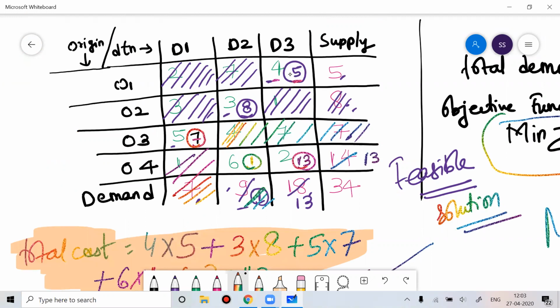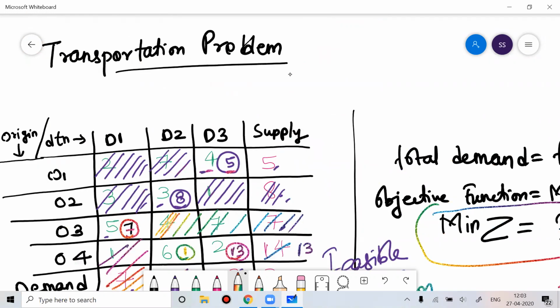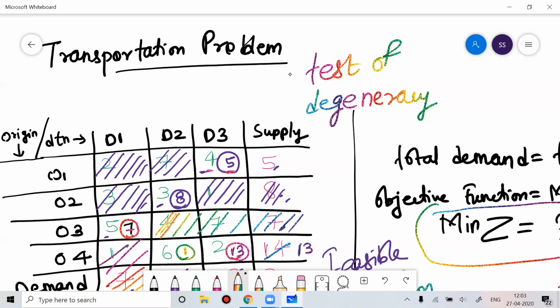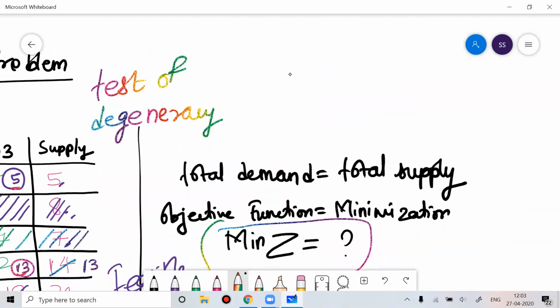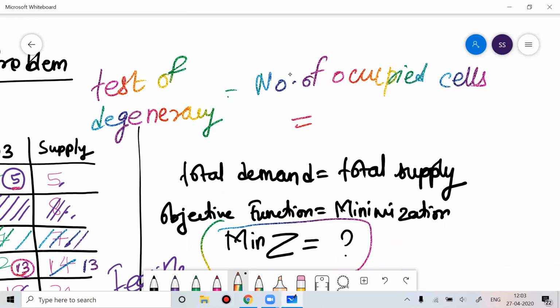Along with the optimality test, there's a test of degeneracy. The test of degeneracy basically means that the number of occupied cells you're getting should be equal to the number of rows plus the number of columns minus 1.